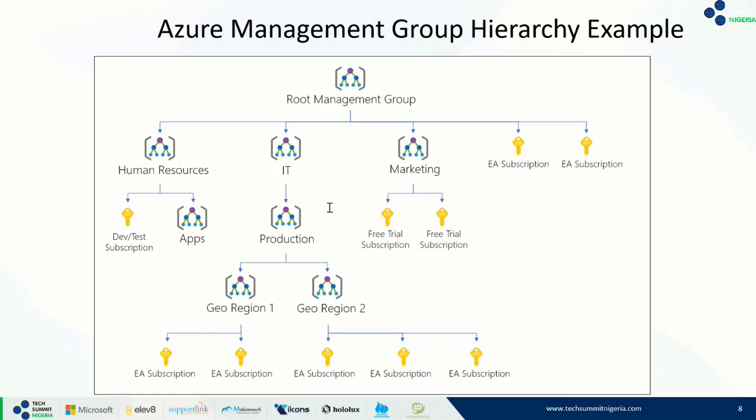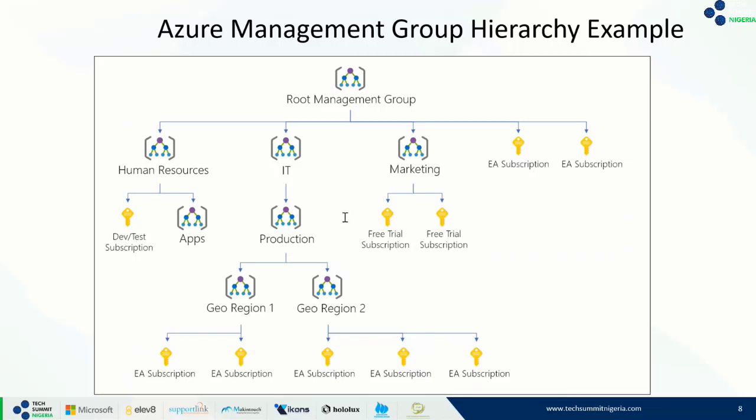Now, this diagram you're looking at is holding both management groups and subscriptions. Don't forget we said a management group is more or less a container. It houses different subscriptions, right? If we want to have more than one management group, as well as other subscriptions that we want to apply our Azure policy on, we can have all of these under a root management group. And don't forget, that's on the directory level. I don't know if you're following me.